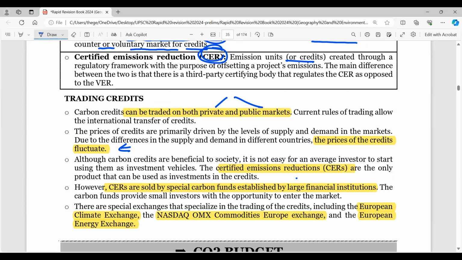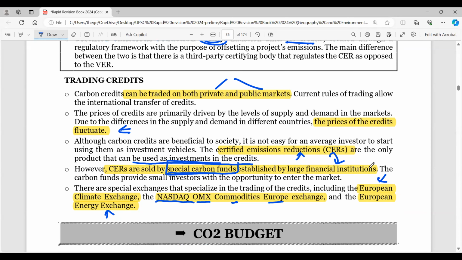And certified emission reductions, CERs, are the only product that can be used as investments in the credits. And remember, CERs are sold by special carbon funds. This is important here. Special carbon funds are established by large financial institutions where investors can work out. Now, if you look into the special exchanges that specialize in trading of the credits, they include the European Climate Exchange, then Nasdaq OMX Commodities Europe, and the European Energy Exchange. These are some of the financial institutions which are doing carbon credits and transfer.